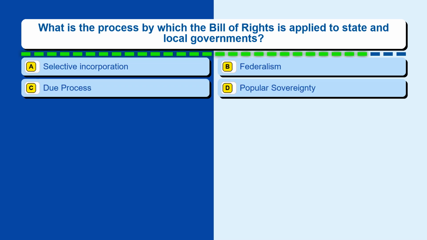Question 79. What is the process by which the Bill of Rights is applied to state and local governments? Option A, selective incorporation. Option B, federalism. Option C, due process. Option D, popular sovereignty.